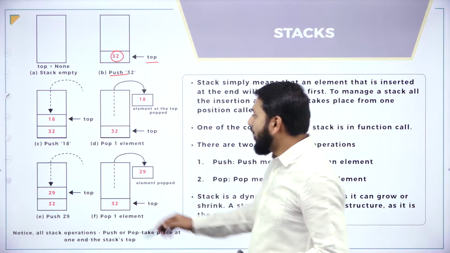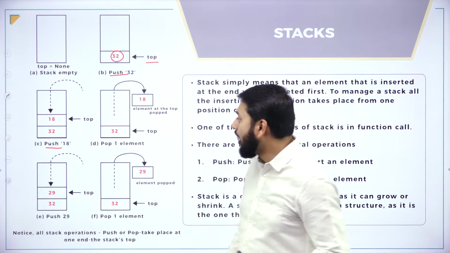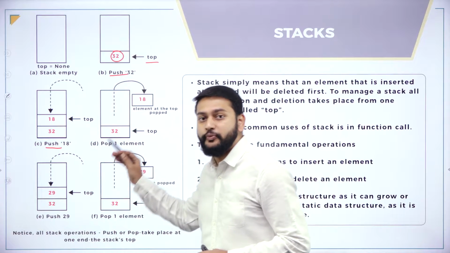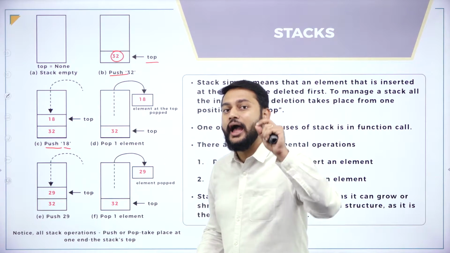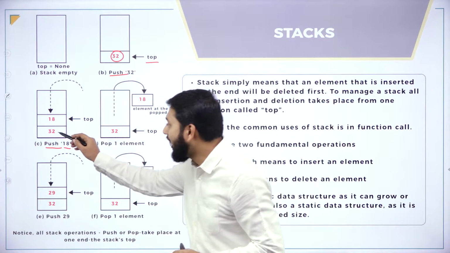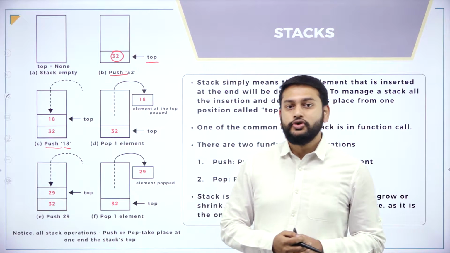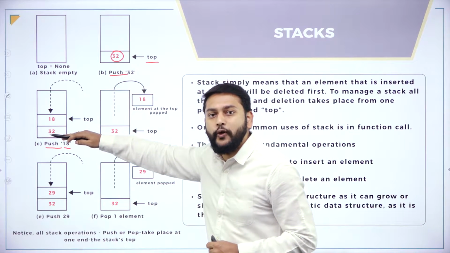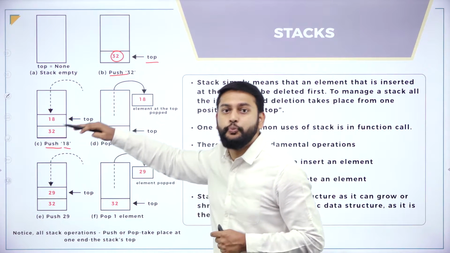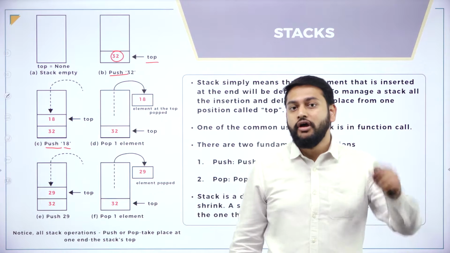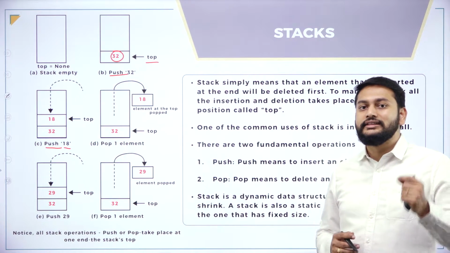So fine. One more time, I'm performing the push operation. I already have 32. So if I perform the push operation, what element am I trying to insert? I'm trying to insert 18. So 18 will be placed above the 32. Again, my top pointer was pointing to 32, and now after inserting 18, it should point to 18, because the top pointer always points to the top element in the stack.